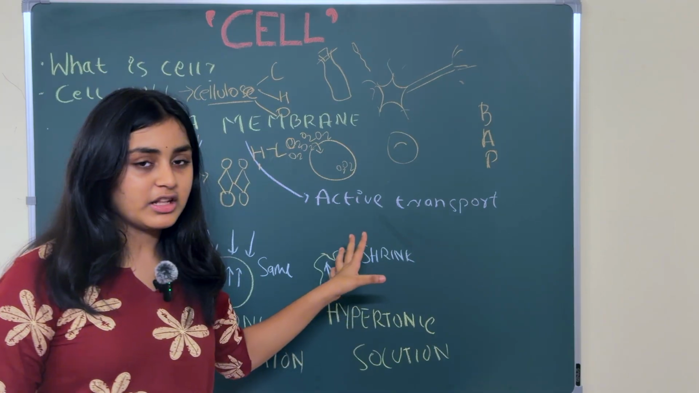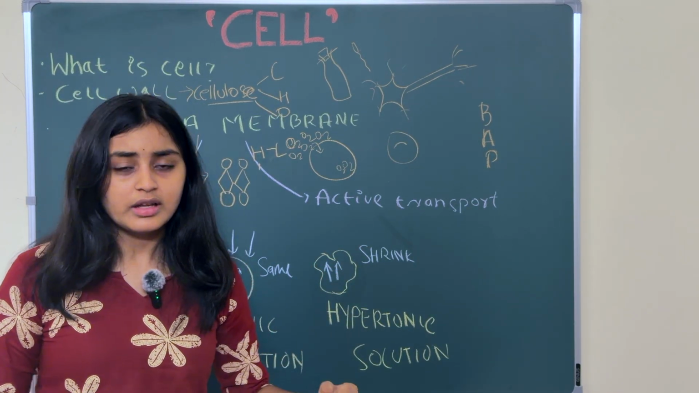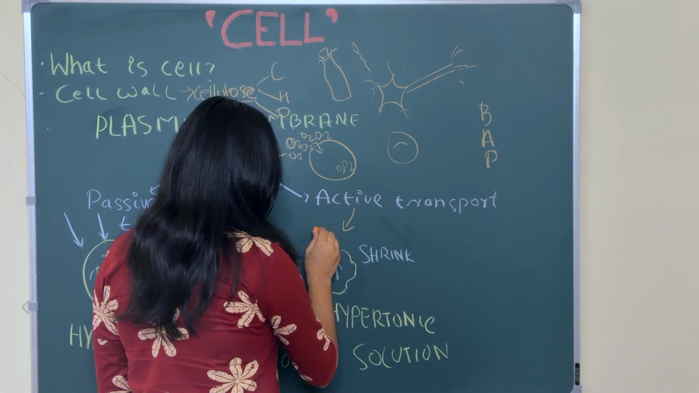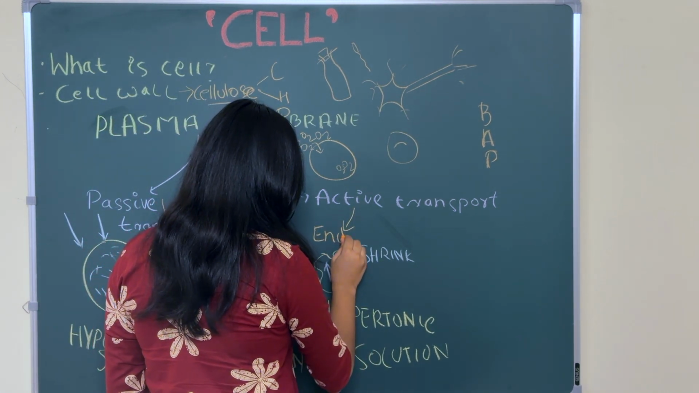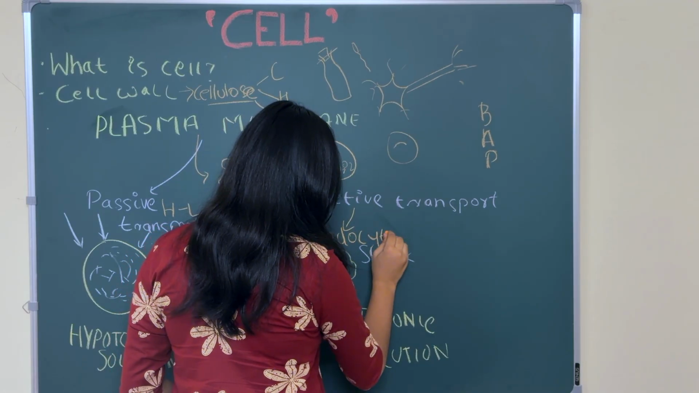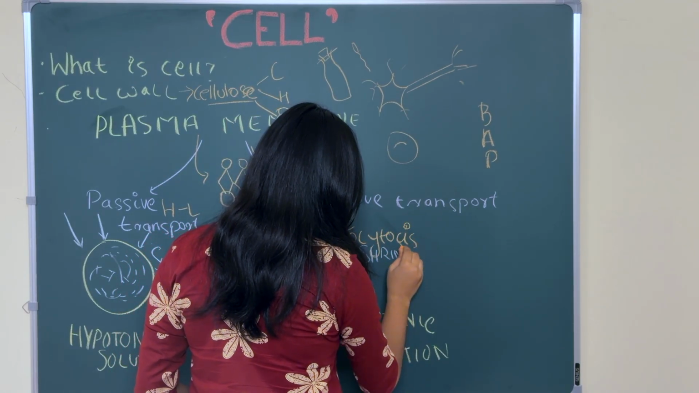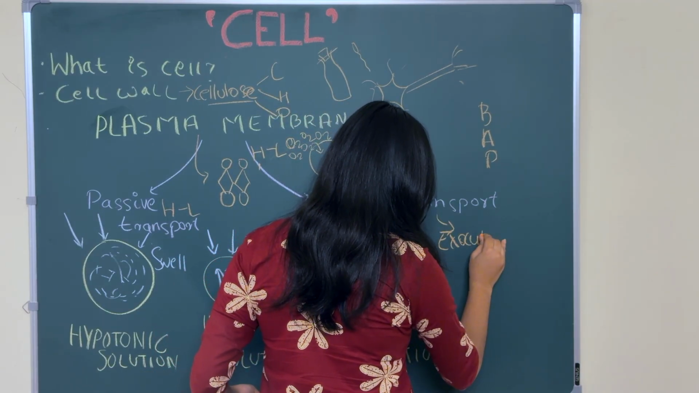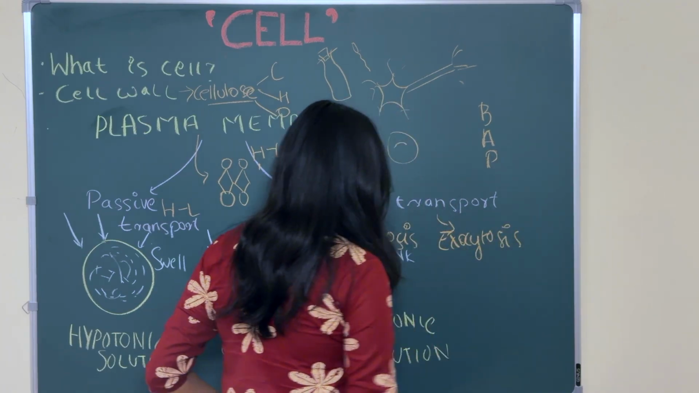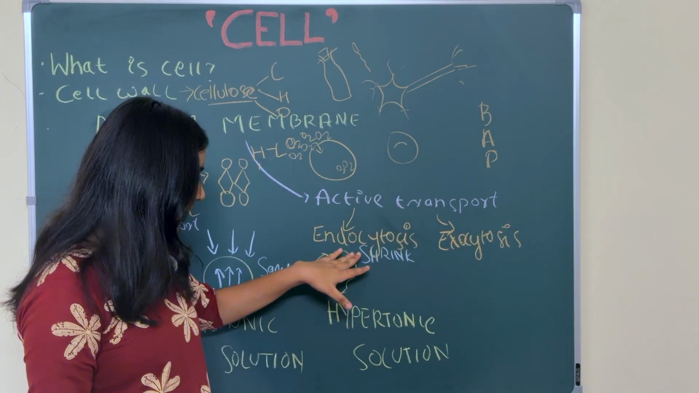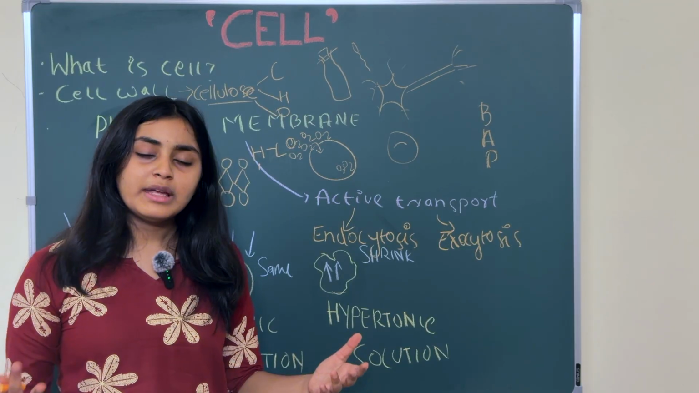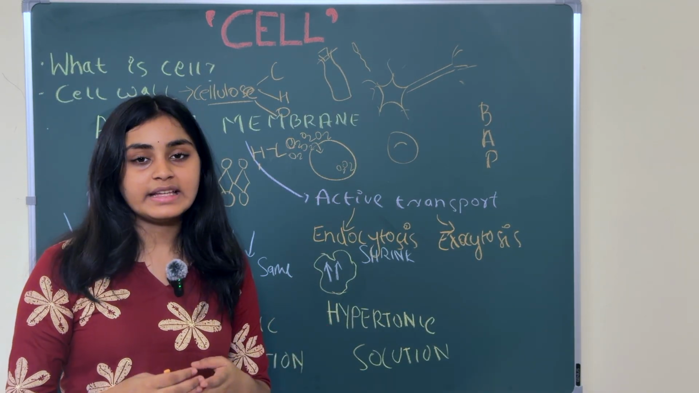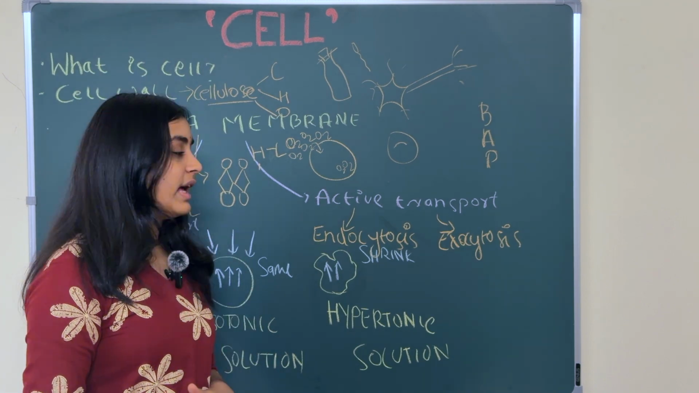Now we'll move on to active transport. What happens in active transport? Active transport is again divided into two: endocytosis and exocytosis. Now, what do you mean by this? Active transport basically transports the Na plus ions and K plus ions inside the cell and outside the cell.